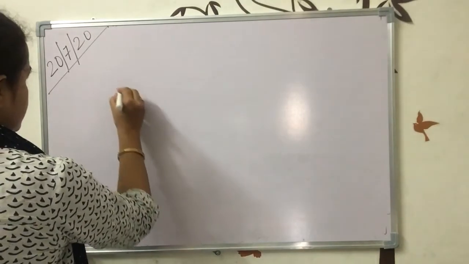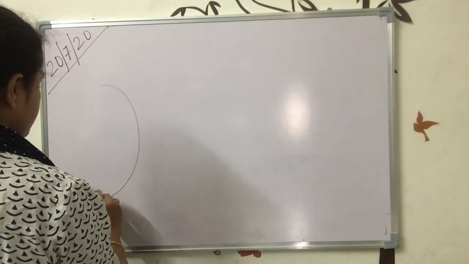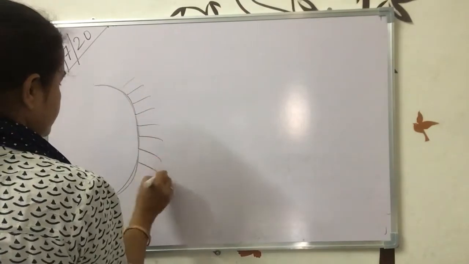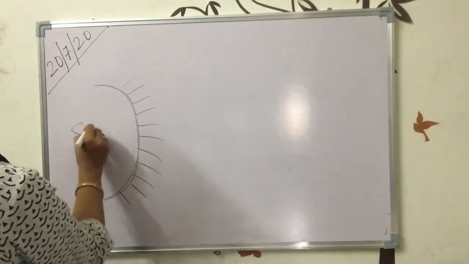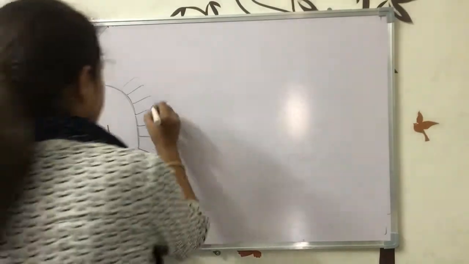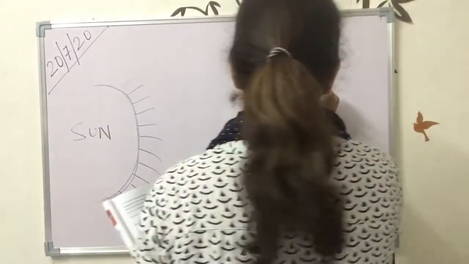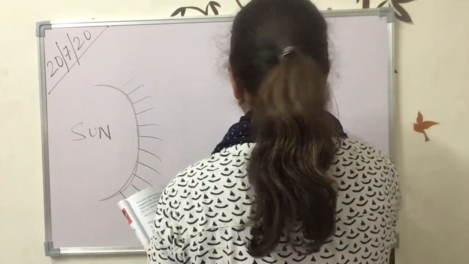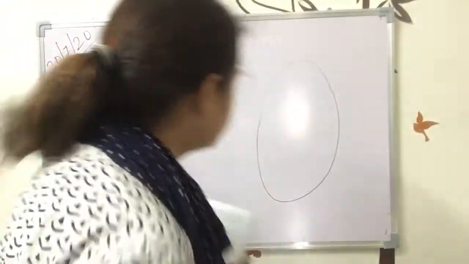Suppose that this is the sun. And then here I will form the earth. I've drawn it too big. It will be small.